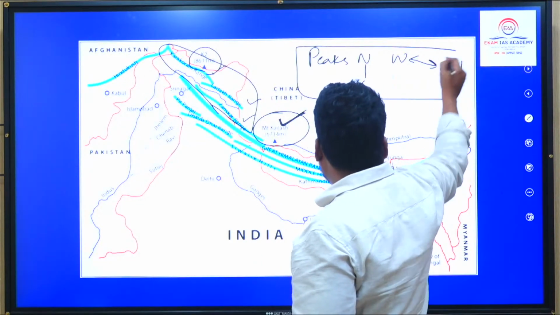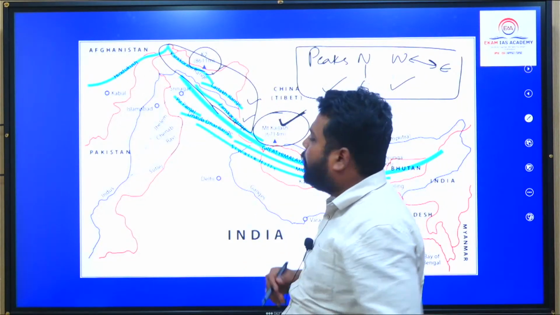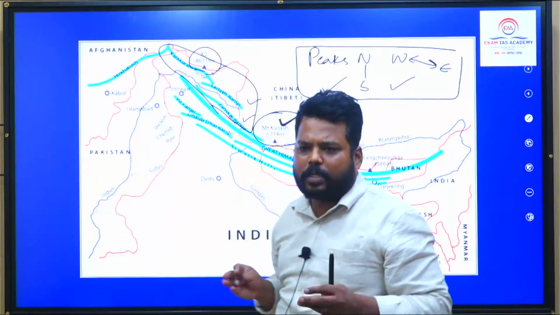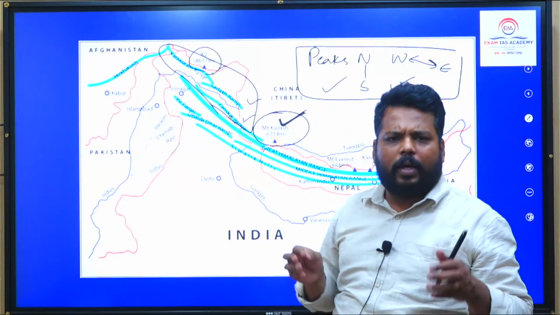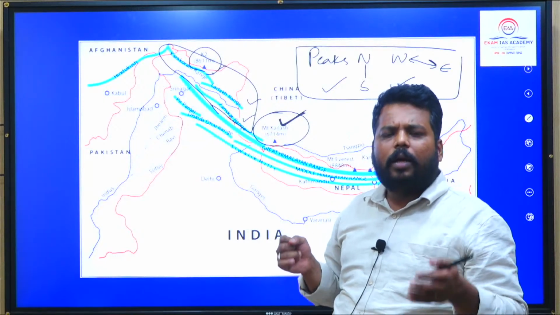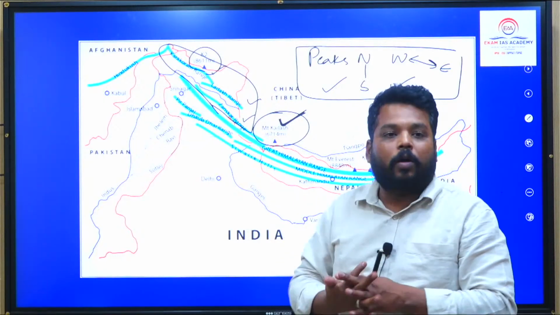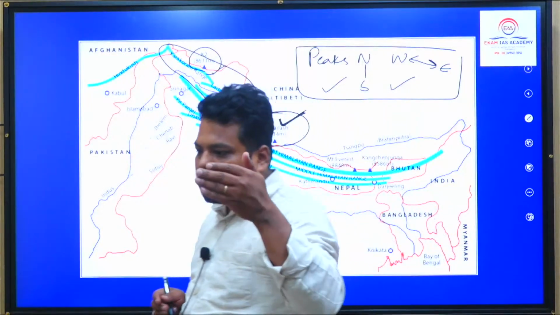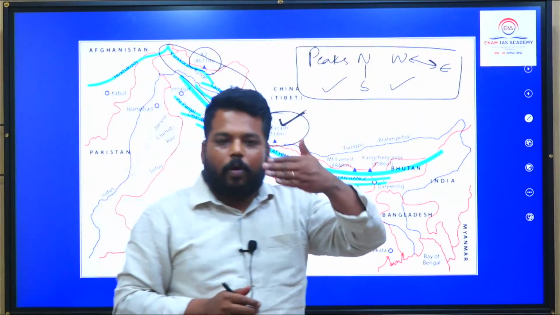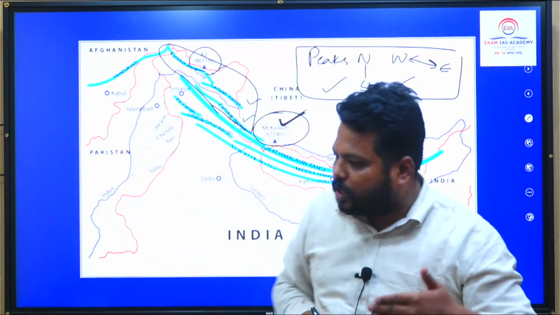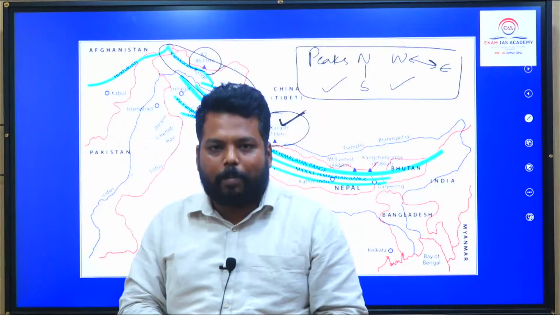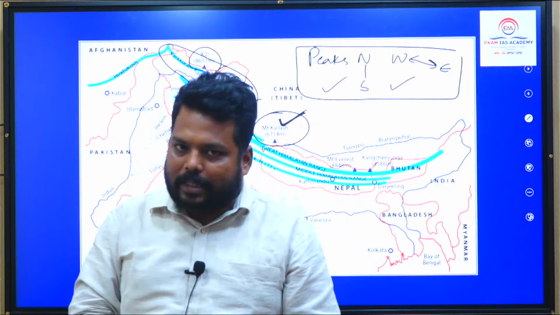To remember these locations, we have to have pinpoint evidence in the atlas. Just remembering Nanda Devi, Dhaulagiri, Annapurna, Kanchenjunga or Mount Everest is not enough. Where is its pinpointed location? What is its north to south extension? What is its west to east extension? You have to remember, because what UPSC would be doing is simply giving 4 peaks.